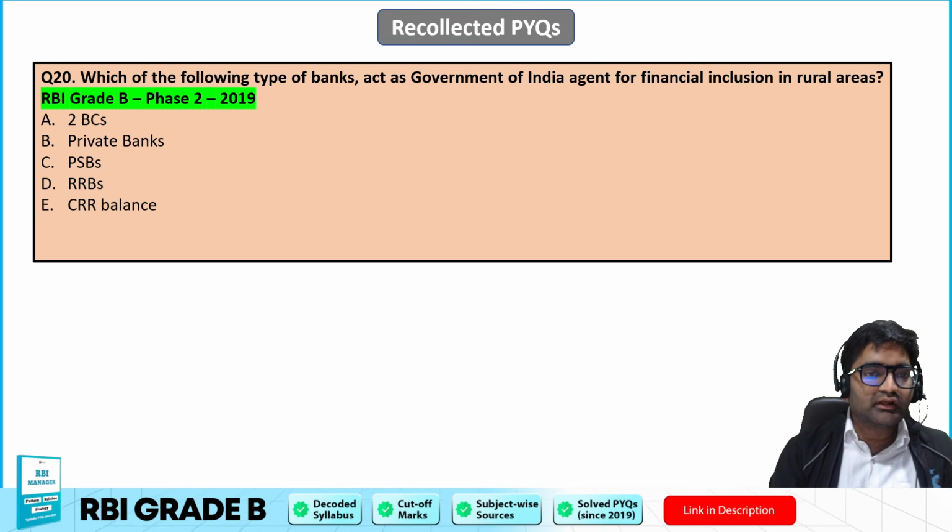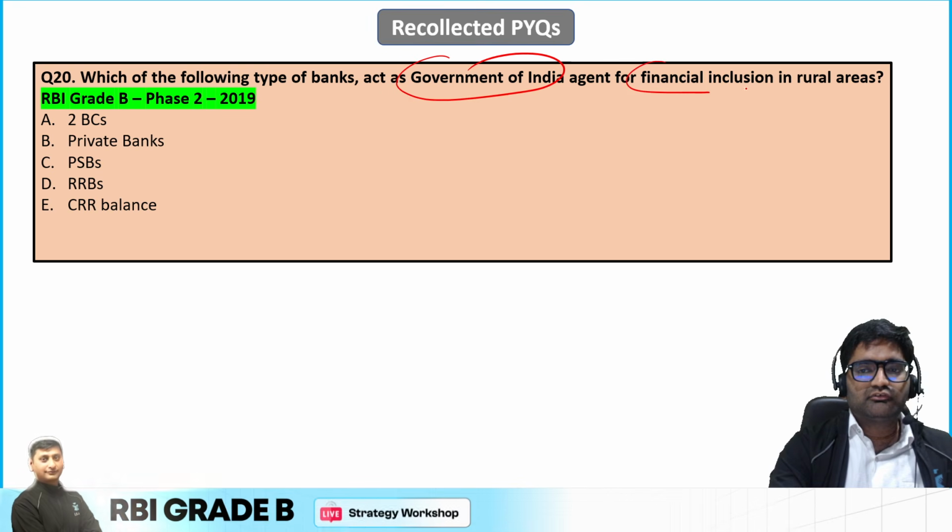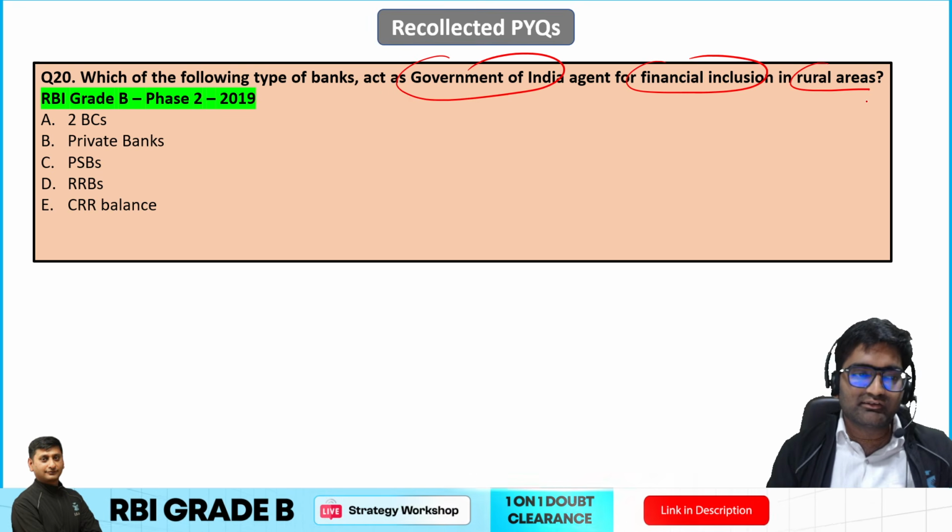Now moving ahead, which of the following types of banks act as Government of India agent for financial inclusion in rural areas? So which kind of bank?